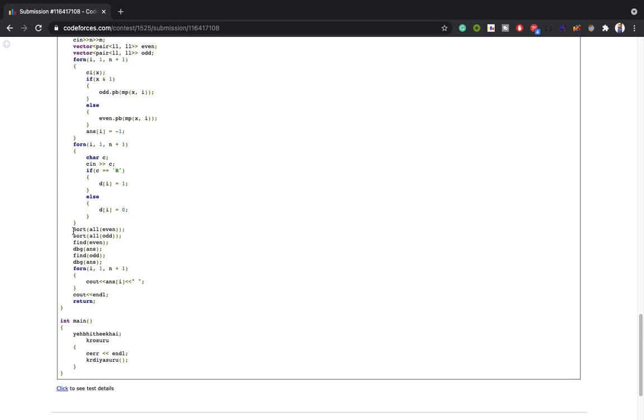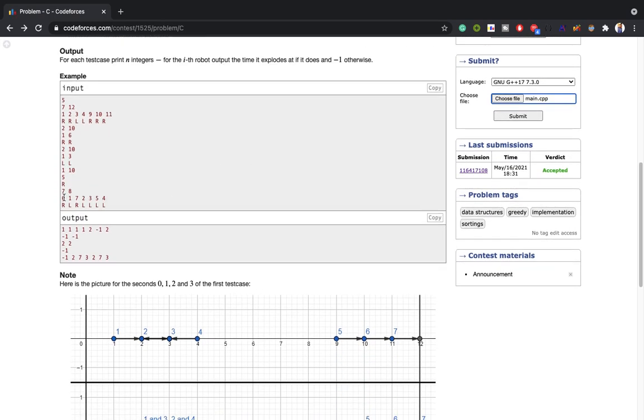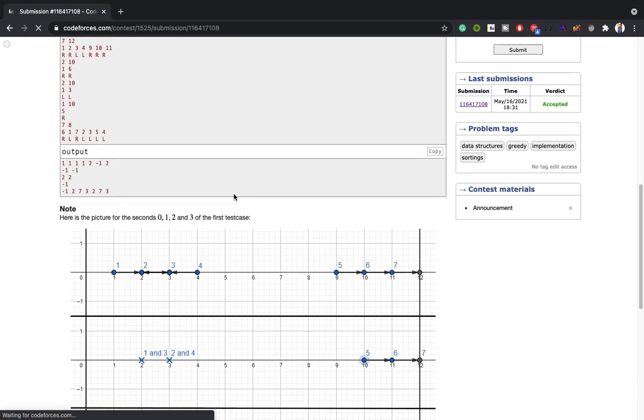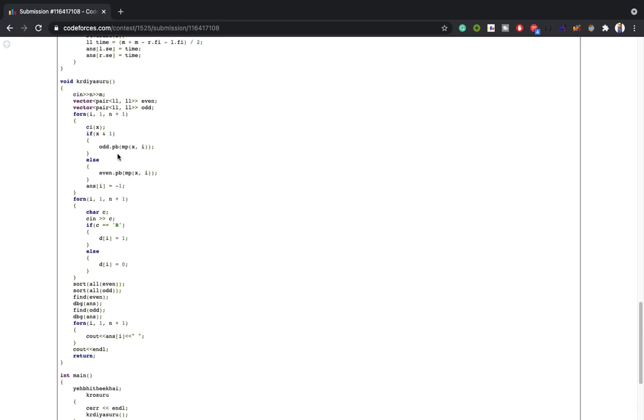So yes, I have sorted all the odds and evens because in this case you can see these are not given in serial order. Here 6 even comes first and 2 even comes after, but after sorting the 2 even comes first and then 4 then 6. Then we will compare and check, like 2 will be cancelled with 6 with the least cost. Okay, now I am sorting them and finding them individually for the even case and the odd case.